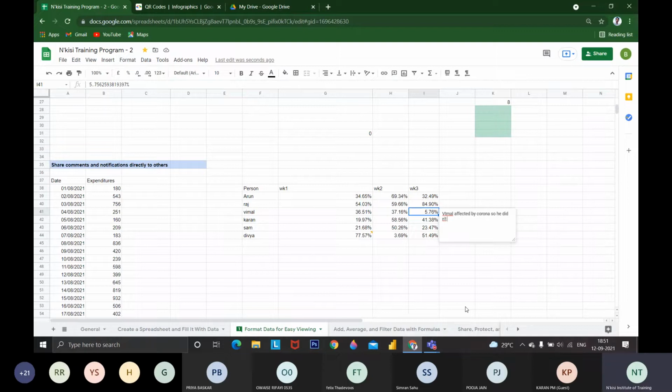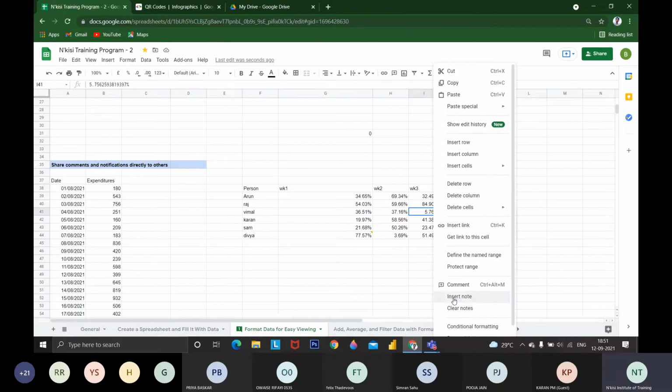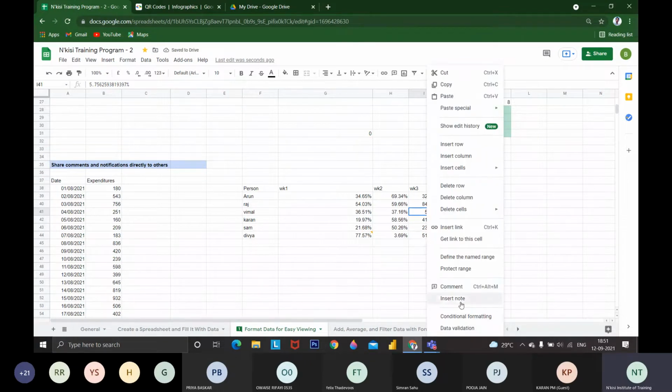The notes will be visible to everyone, so if anyone wants to know the reason, they can check the notes available. Everyone in the sheet can know that the reason for the reduced performance is that Vimal was affected by corona, so he wasn't able to perform in week 3. Before that, for 3 weeks, he had performed 35% more. This is the option for notes. We can clear the notes by using clear notes. If you want to insert, right click, insert note. If you want to clear, you can clear it here itself. This is the note option available in Google Sheets.